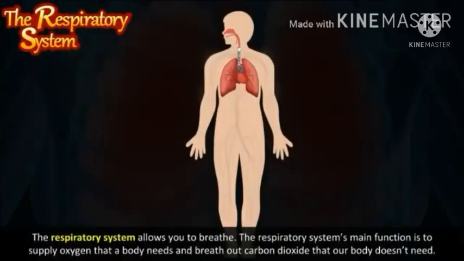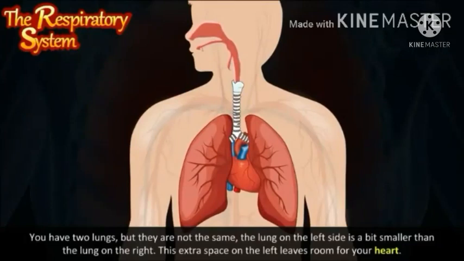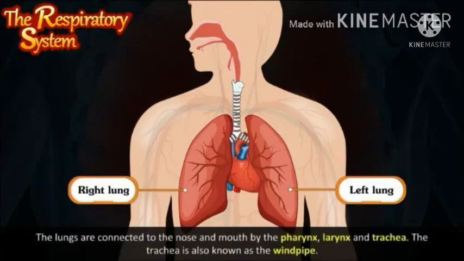The respiratory system. The respiratory system allows you to breathe. The respiratory system's main function is to supply oxygen that a body needs and breathe out carbon dioxide that our body doesn't need. You have 2 lungs, but they are not the same. The lung on the left side is a bit smaller than the lung on the right. This extra space on the left leaves room for your heart.